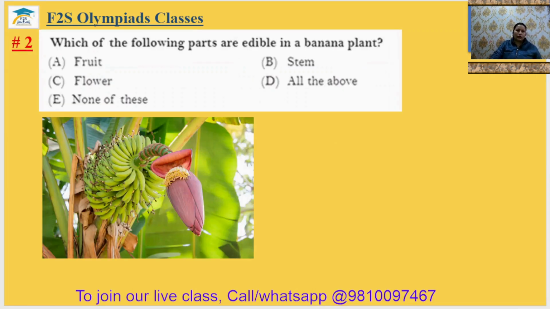Okay. Come to question number 2. Which of the following parts are edible in a banana plant? Actually, we can eat banana as the fruit, the stem, as we make a vegetable using the banana stem, and we eat the flower of the banana also as a vegetable. So you can say all of the above can be eaten of the banana plant. So the second answer will be option D.